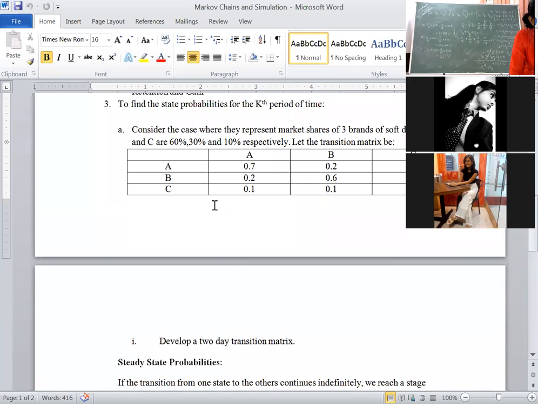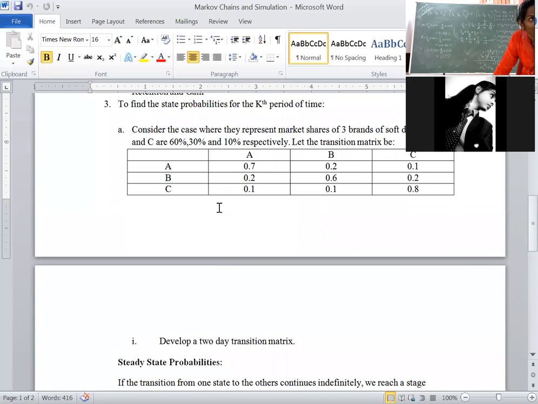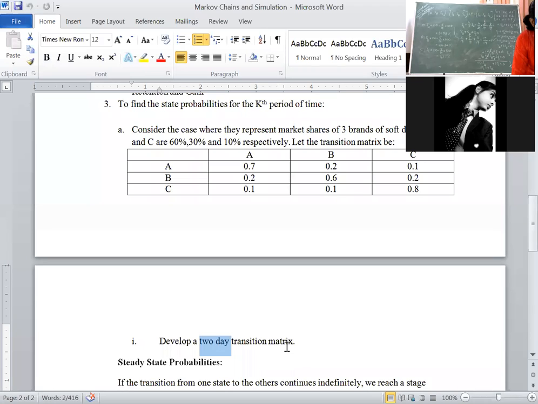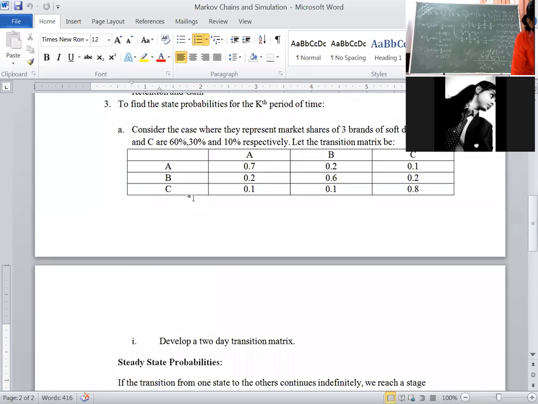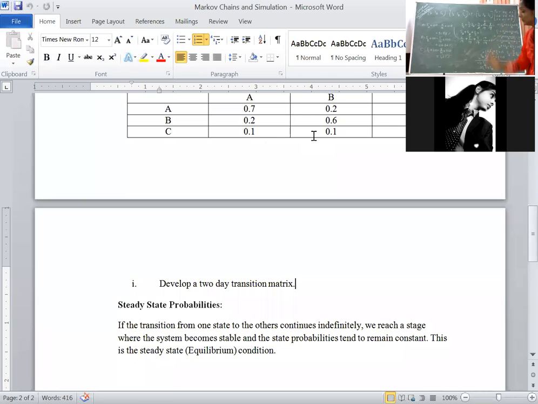Yes, ma'am. Here, how to identify the given problem is of transition or steady state probabilities. If it is transition, see clearly what they mentioned here, three brands, okay, 60%, 30% and 10%. Develop a two-day transition. Clearly they mentioned, okay, two-day transition. Right now, they will give only this matrix, and they will ask, find out the steady state probabilities for brand A, B and C. Same matrix, that's why we do. This problem has appeared 10 to 12 times. Same matrix, no change at all.